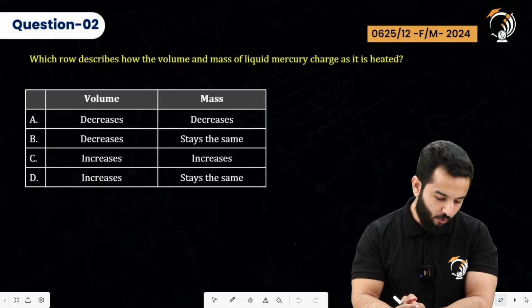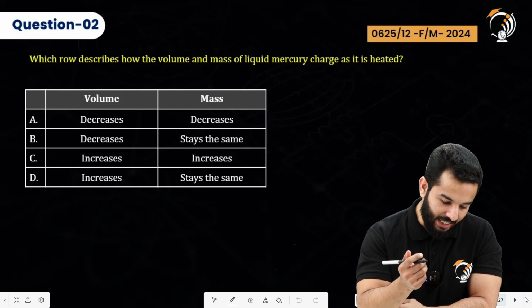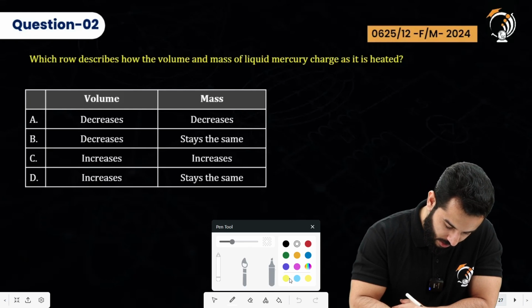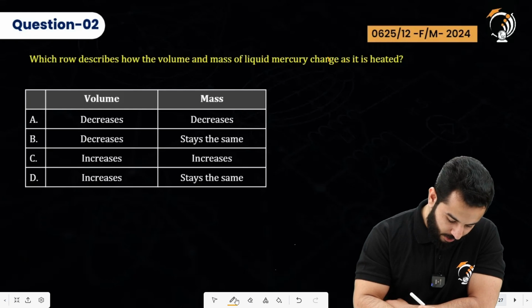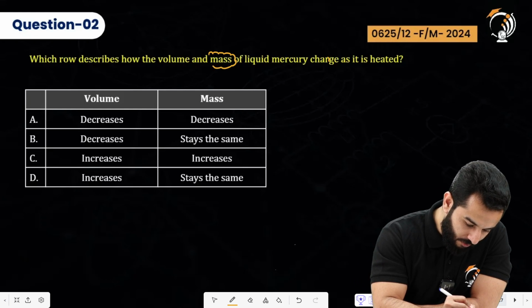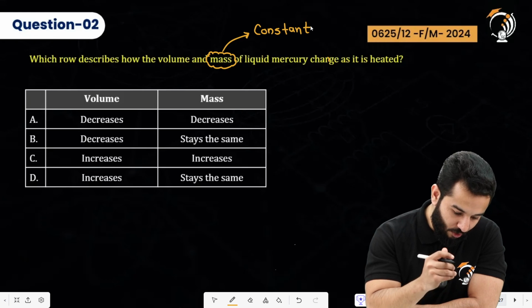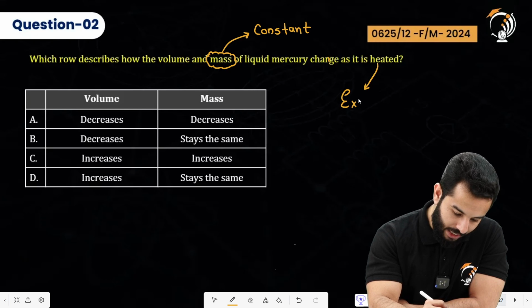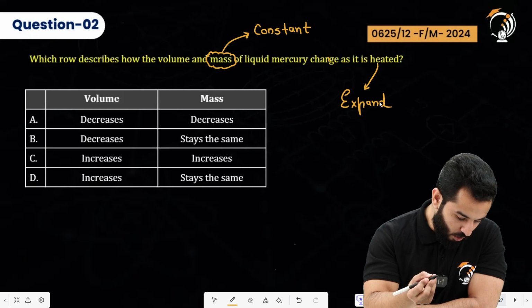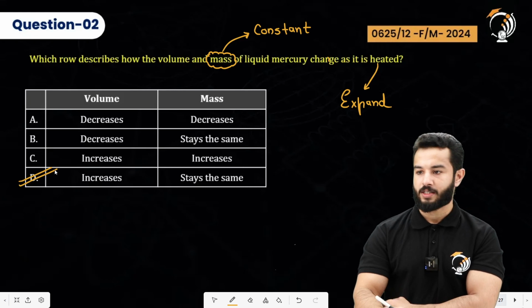Which row describes how the volume and mass of liquid mercury change as it is heated? So first of all, mass remains constant even if it is heated or if the temperature has gone down. So mass will remain constant. And now if liquid mercury is heated, it is going to expand, right? So on heating, things expand. That means volume is going to increase. So volume increases and mass remains constant. That means option D is absolutely correct.